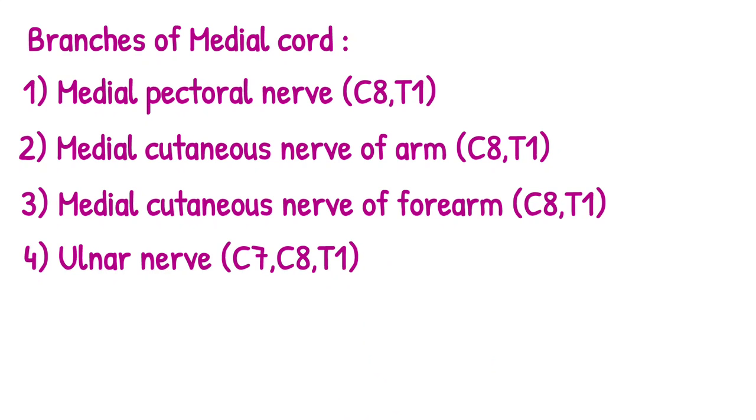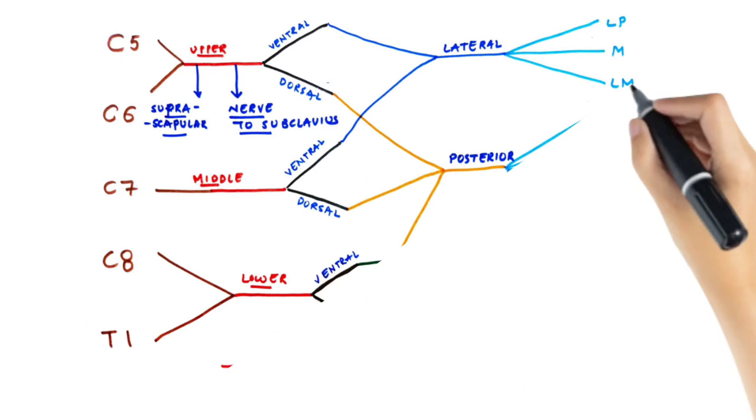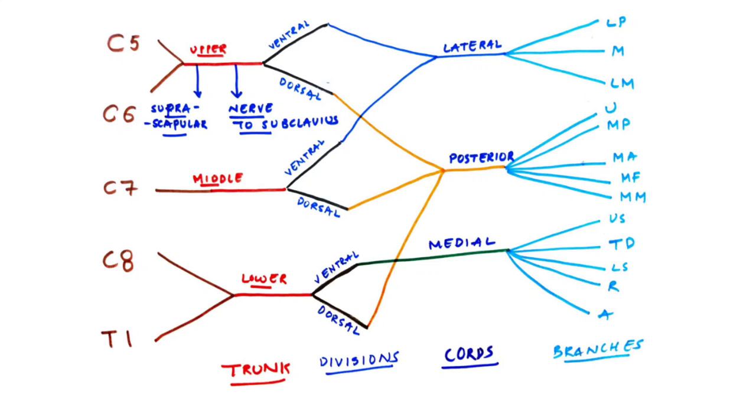Now coming to the branches given by the medial cord. The medial cord gives four branches: medial pectoral nerve, medial cutaneous nerve of arm, medial cutaneous nerve of forearm and the ulnar nerve. The first nerve, that is medial pectoral nerve, arises from the medial cord of the brachial plexus. This nerve also supplies the pectoralis major and pectoralis minor of our pectoral region. The root value for this nerve is C8 and T1.